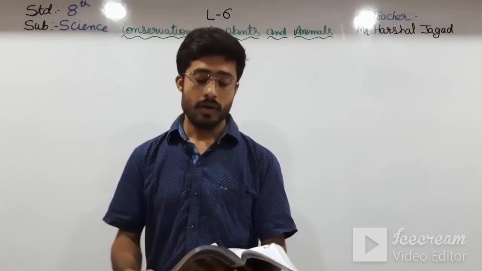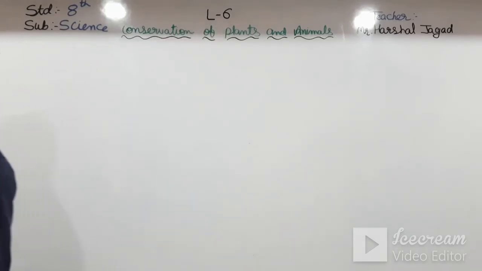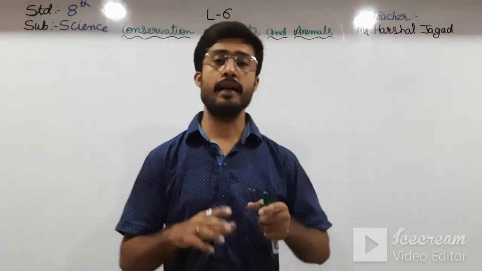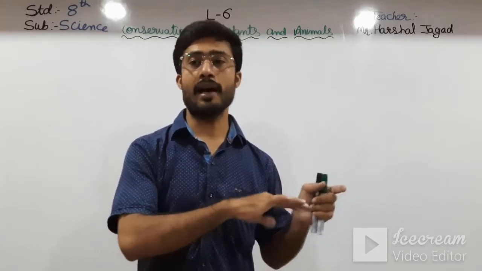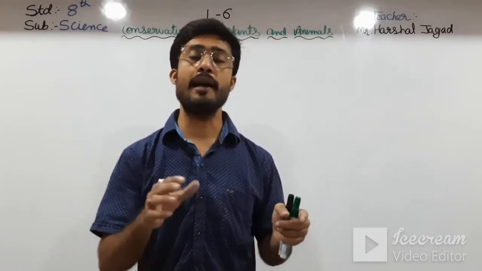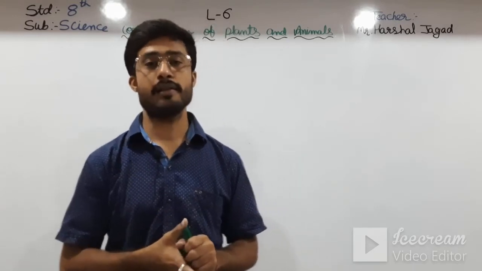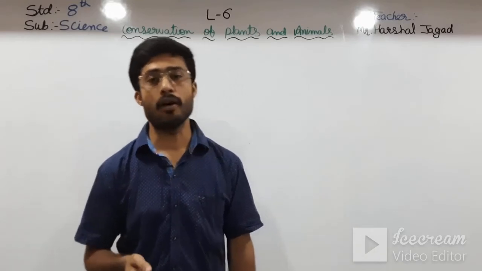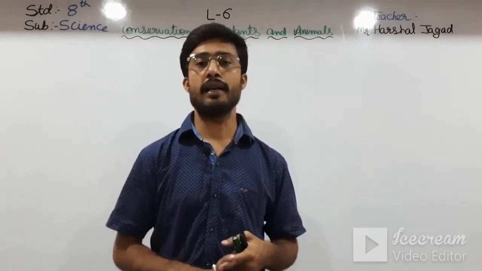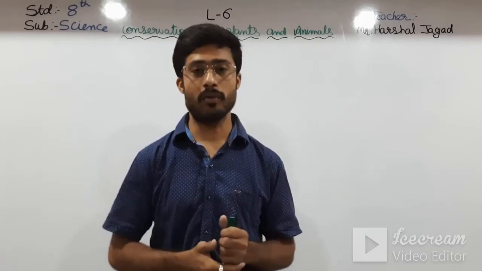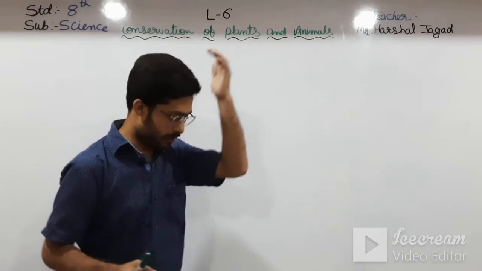So in zoos, what are zoos? In zoos, the animals are kept in cages for public display. In zoos, different types of animals are there, and in a botanical garden, different types of plants are there. Okay students, then after that we have seen the recycling of paper. In that we have seen reduce, reuse and recycle, these 3 R's. Okay students, and next,